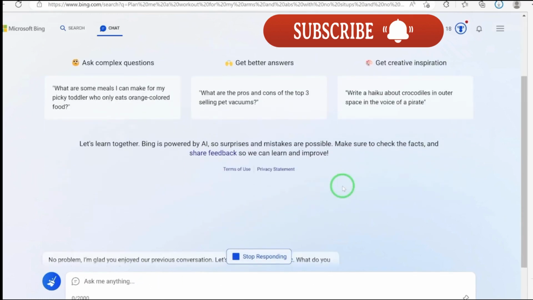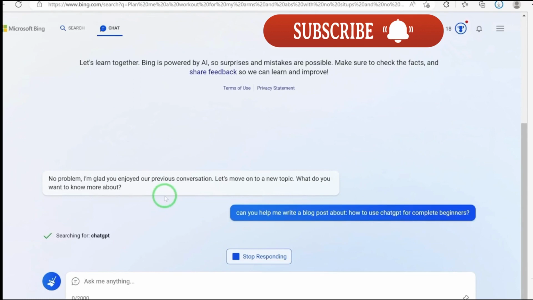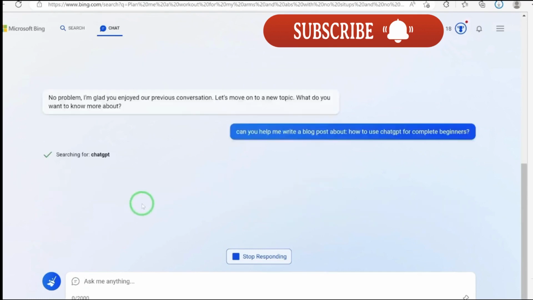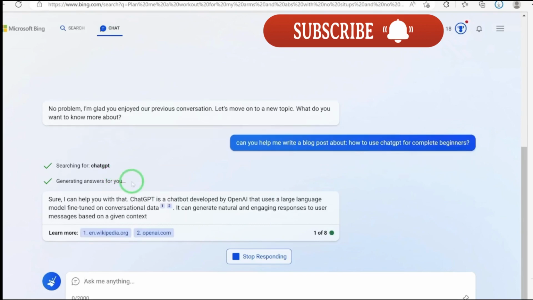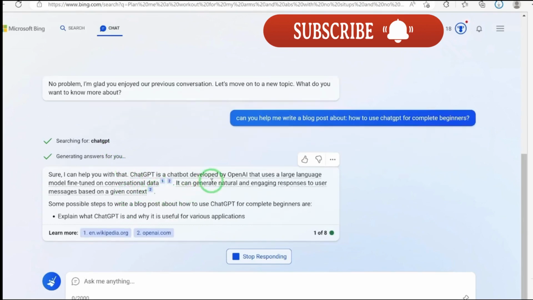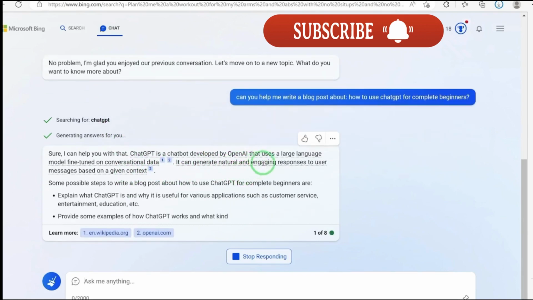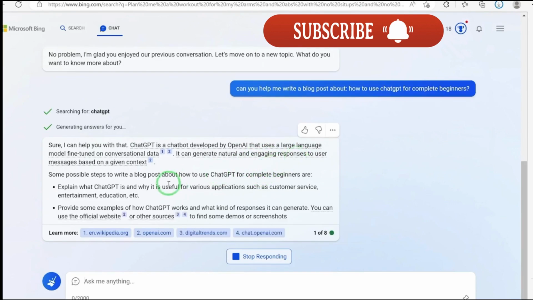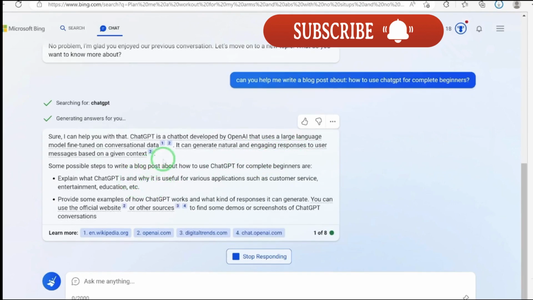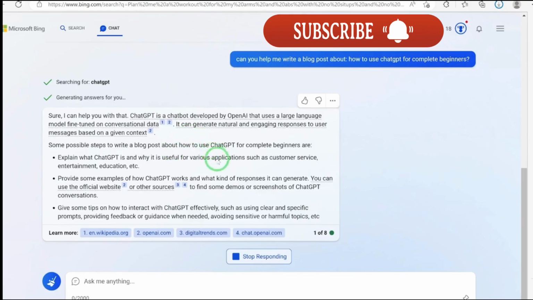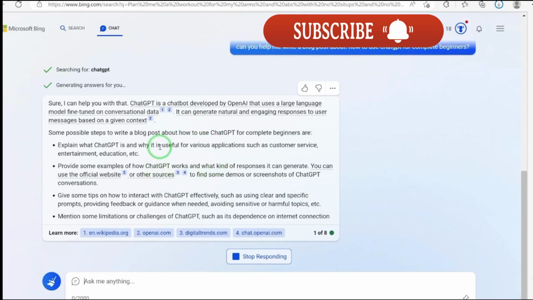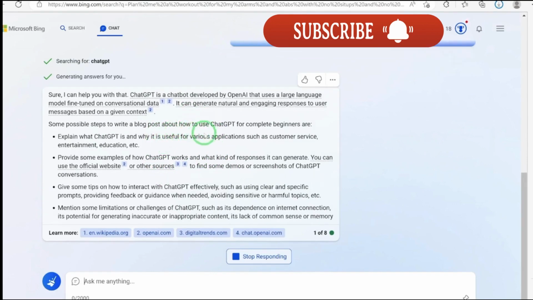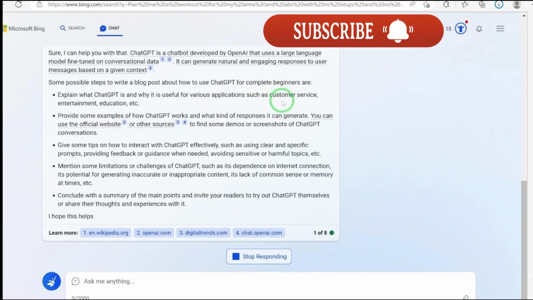This is a fresh conversation. No problem. I'm glad you enjoyed our previous conversation. Let's move on to a new topic. What do you want to know more about? So okay, ChatGPT. Sure, I can help you with that. ChatGPT is a chatbot developed by OpenAI that uses a large language model fine-tuned on conversational data. So you can see it is now giving you more content. Okay, some possible steps to write a blog post about how to use ChatGPT for complete beginners are.